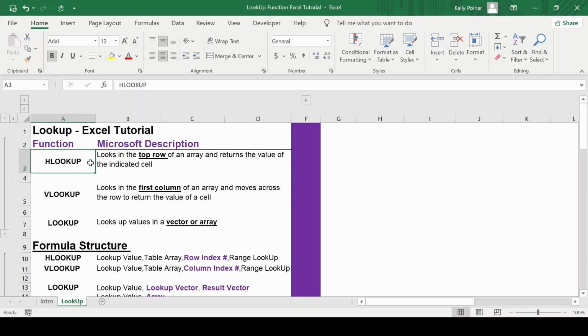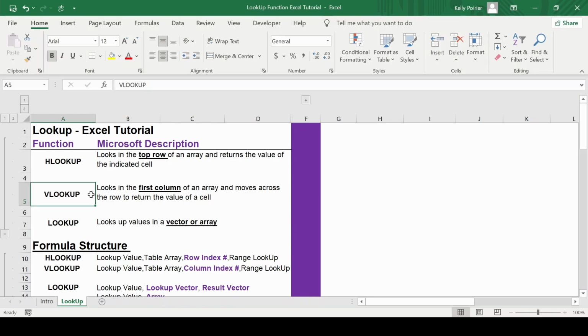In other words, the HLOOKUP will search for a value within a table or a dataset that is set up horizontally. The VLOOKUP function looks in the first column of an array and moves across the row to return the value of a cell. In other words, the VLOOKUP will search for a value within a table or a dataset that is set up vertically.